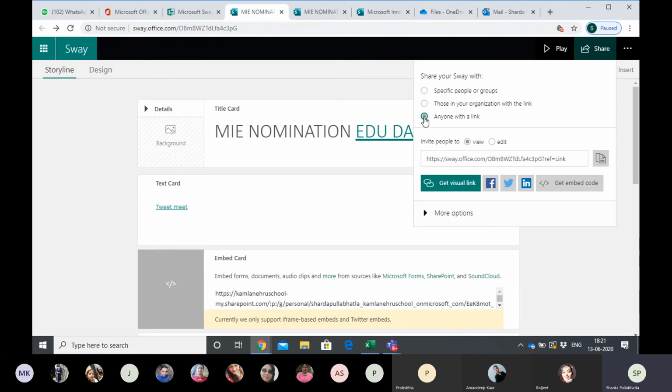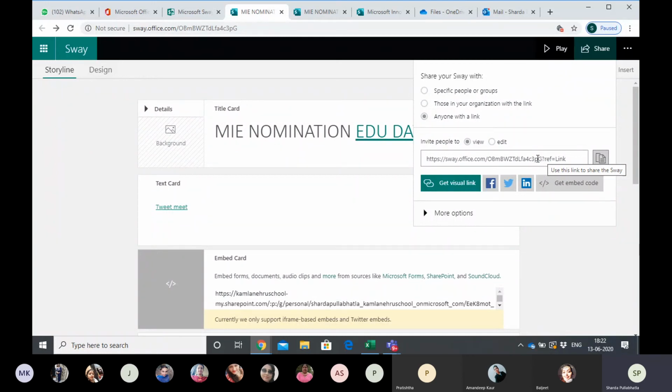So you click on this anyone with a link and view या edit. अगर आप edit option दोगे, anyone can edit your Sway and they can say इसमें तो कुछ था ही नहीं. So always give view only. And then we click on this copy link. 2 notebooks are there. एक के पीछे एक रखा हुआ. So we click on that copy. It's saying copied. ये link आपने अपने Word पे या कहीं पर भी रख लेनी है एक जगह पे किसी भी folder में जहाँ आप सारा करे हो.